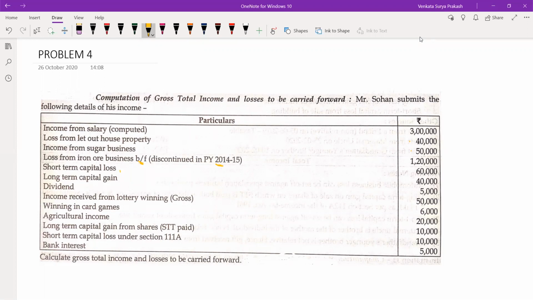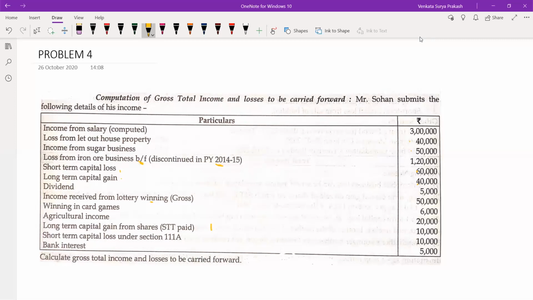Short term capital loss is there, long term capital gain is there. Same as the previous problem. Short term capital loss can be adjusted with the long term capital gain. Dividend received of 5,000. I will come back to this. Income received from the lottery 50,000. Winnings in card games 6,000. Agriculture income 20,000. Long term capital gain from sale of shares. Security transaction tax paid amounting to 10,000.